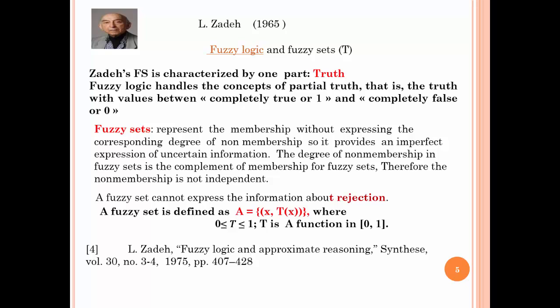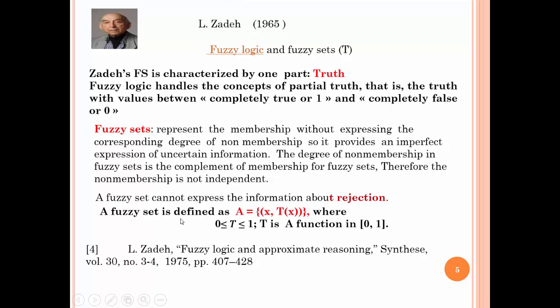So fuzzy set represents the membership without expressing the corresponding degree of non-membership, so it provides an imperfect expression of uncertain information. The degree of non-membership in fuzzy set is the complement of membership for fuzzy set. Therefore, the membership is not independent. So a fuzzy set cannot express the information about rejection.